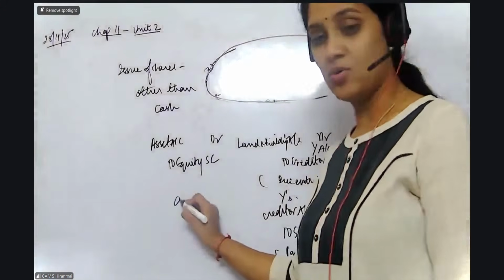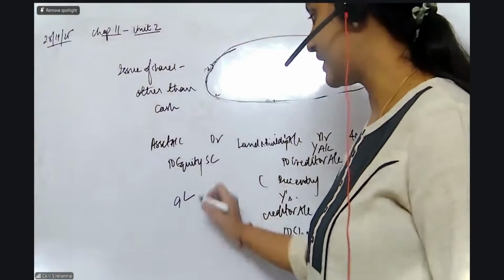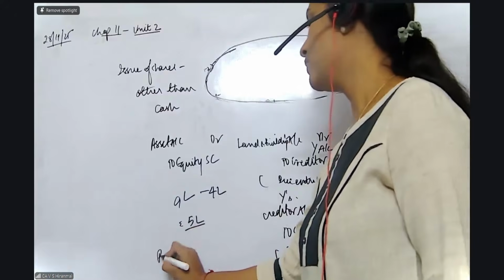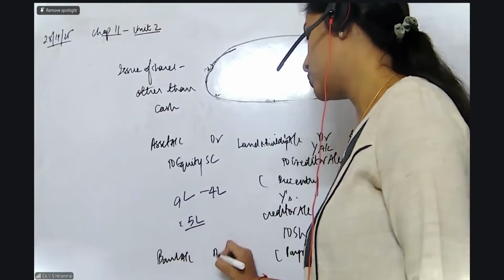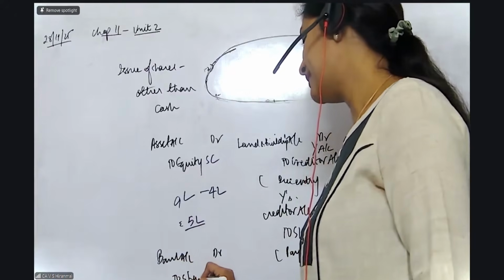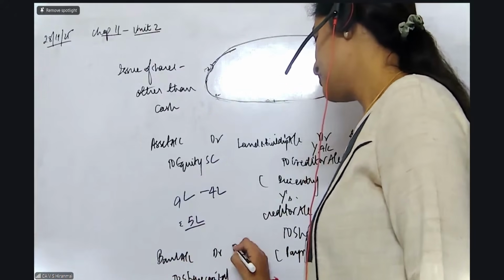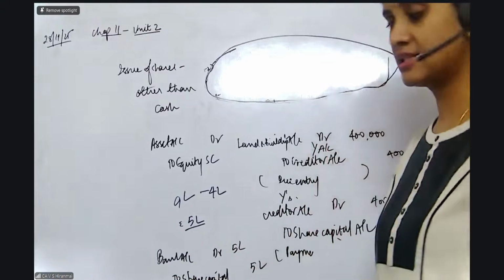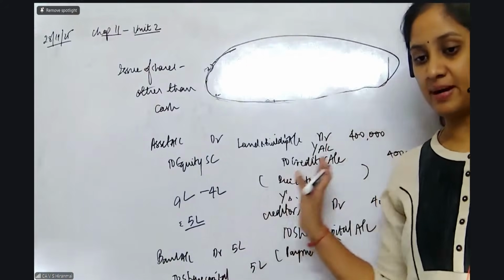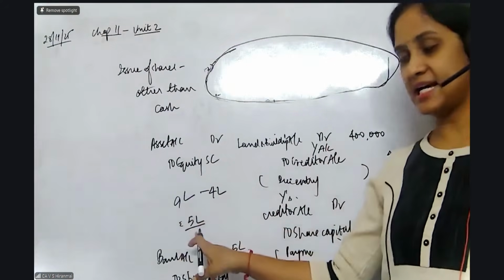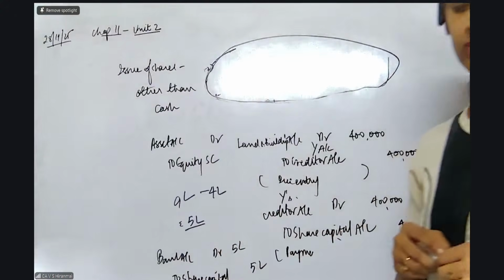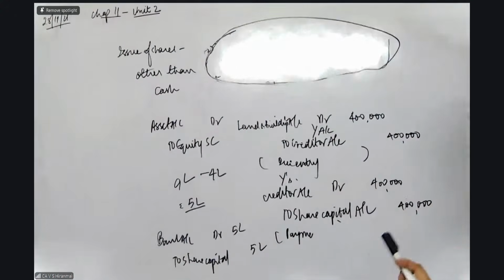Then madam, out of the 9 lakhs, 4 lakhs is given to this particular person. So the remaining 5 lakhs will be a single entry because here you don't know anything about application, allotment, first call, final call. So just pass bank account to equity share capital 5 lakhs and 5 lakhs. Why are you passing this, madam? Because it is given clearly in the question that apart from 4 lakhs, out of the total 9 lakhs, the remaining 9 minus 4, 5 lakhs is given to the public for subscription. So for that you can pass one entry like this and close.